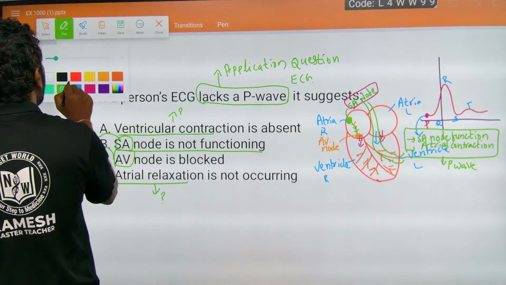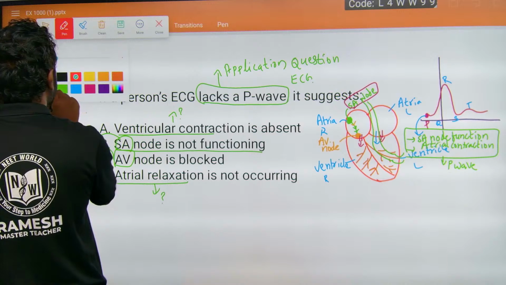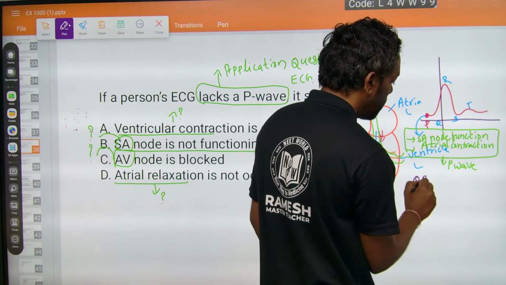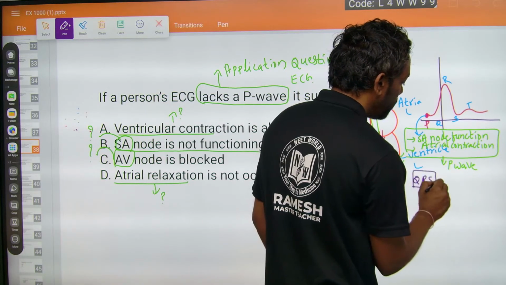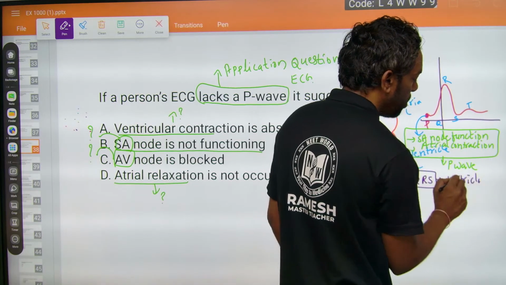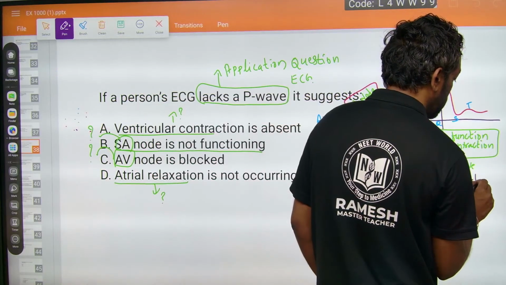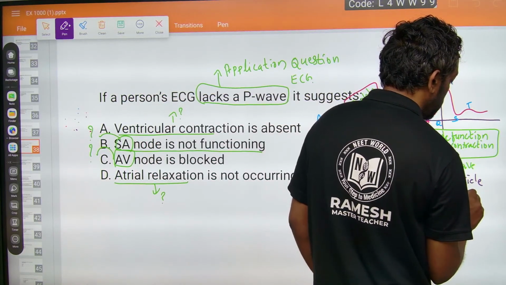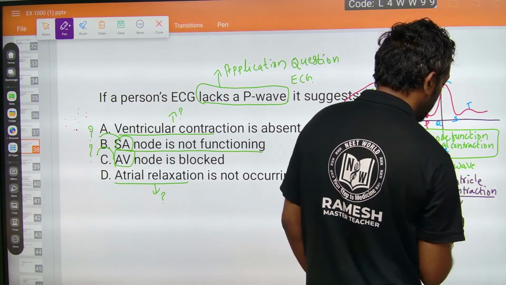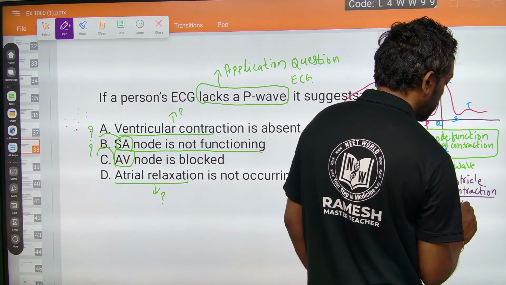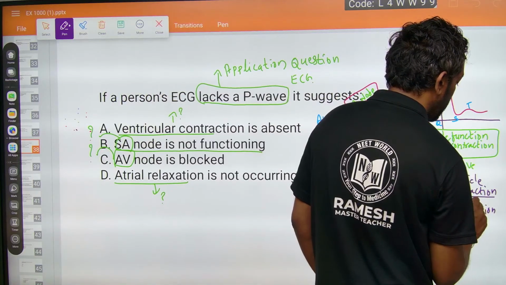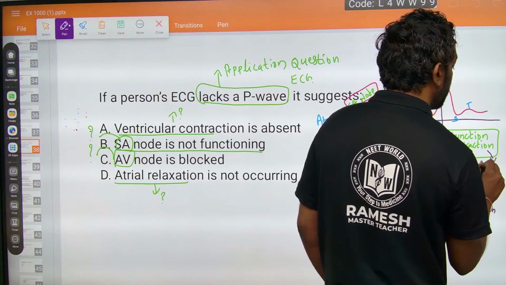So the QRS complex shows ventricular contraction. This is called ventricular depolarization. This is atrial depolarization.